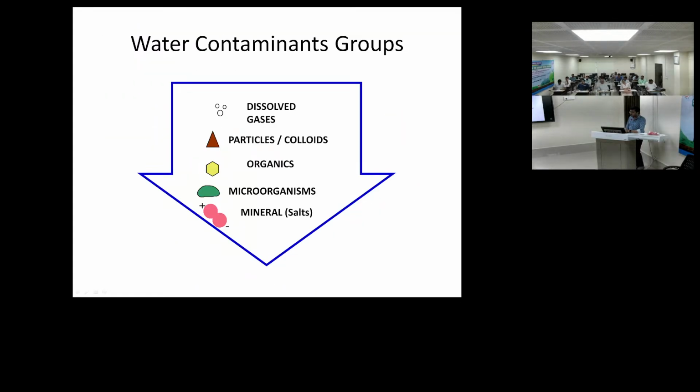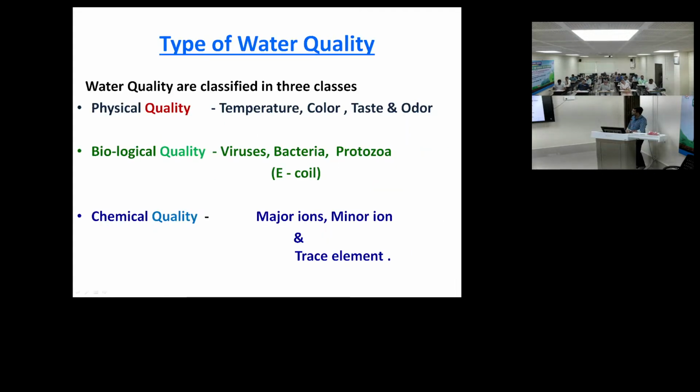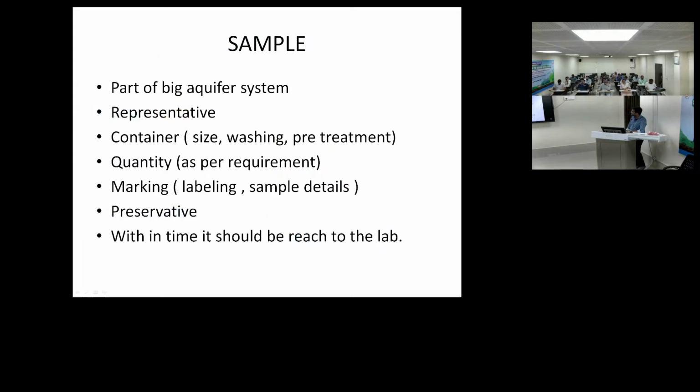So what contaminant groups may be present? Dissolved gases, particles, colloids, organics, minerals. The major anions, which I have told earlier, are chloride, nitrate, sulfate, phosphate, bicarbonate, silicate, and the cations are sodium, calcium, magnesium. Iron, lead, aluminium and manganese are in the trace element category. I have already discussed that.